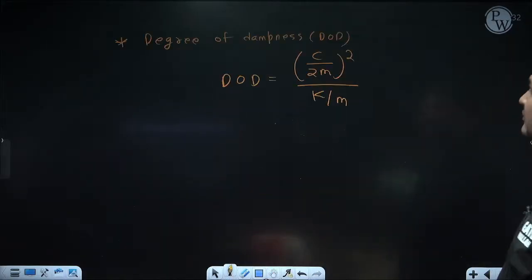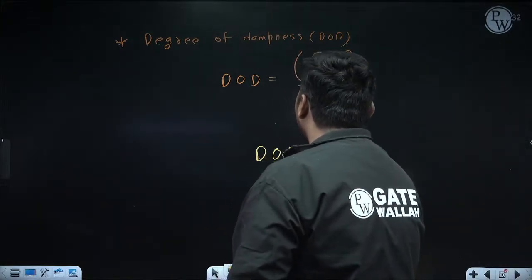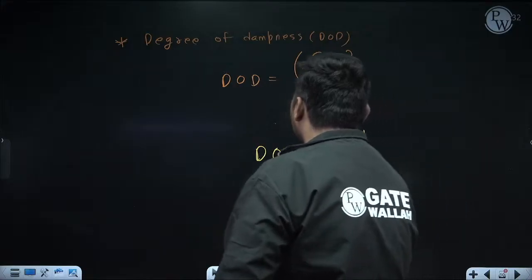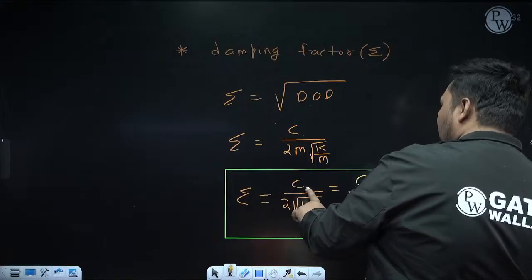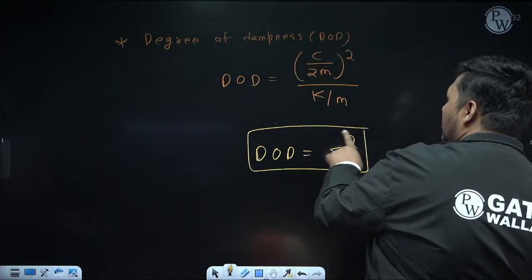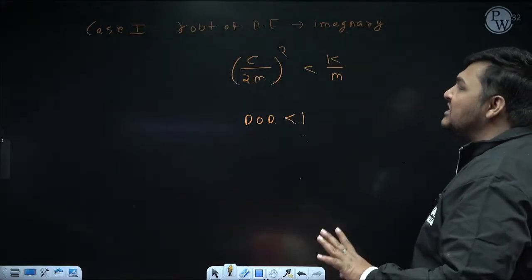Now what will we do if the examiner is asking degree of dampness? See, zeta is the square root of degree of dampness. So can I say degree of dampness is zeta square? So now don't remember this, just remember this. This is the formula to calculate zeta. If the examiner asks DOD, square of zeta is DOD. Yes. Now there will be no change in pattern.